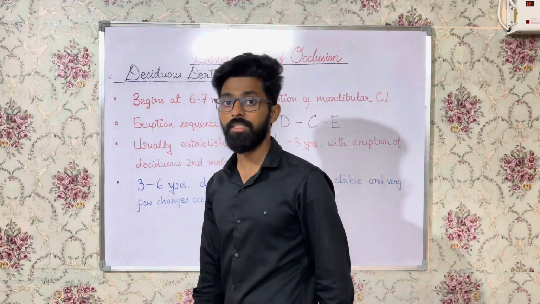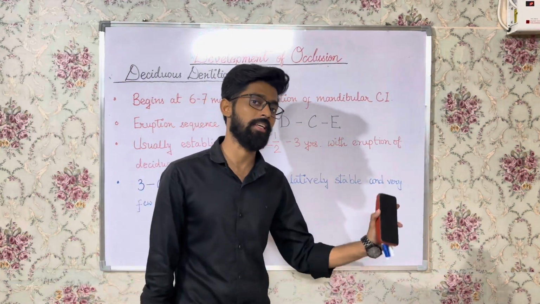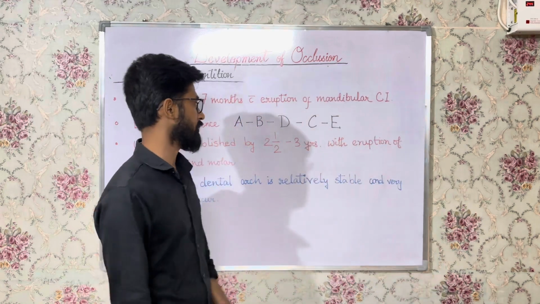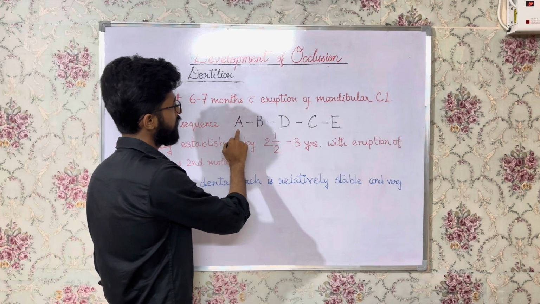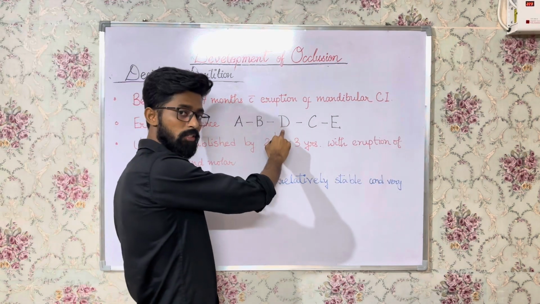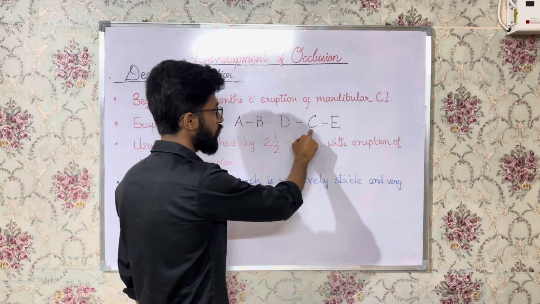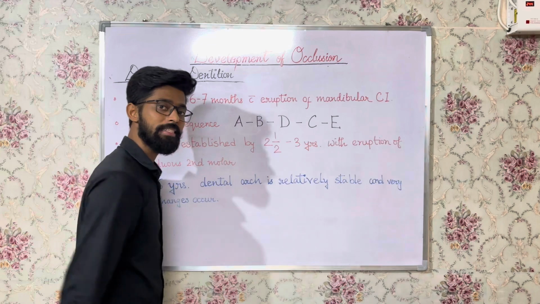Second is the eruption sequence of deciduous teeth. A, B, D, C, E. If you remember the tooth numbering system, the first incisor means the central incisors, lateral incisors, deciduous first molar, then the deciduous canine, and then the deciduous second molar. A, B, D, C, E.